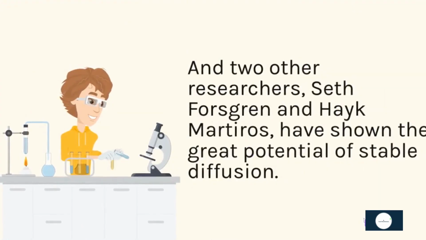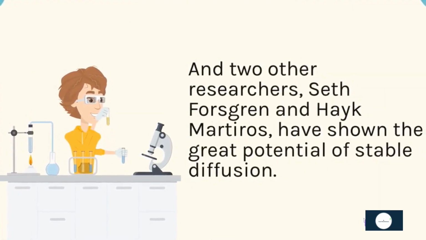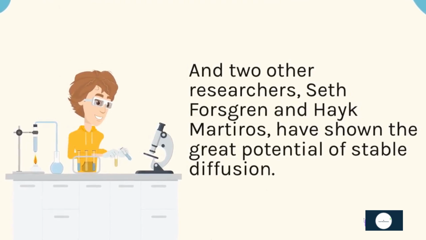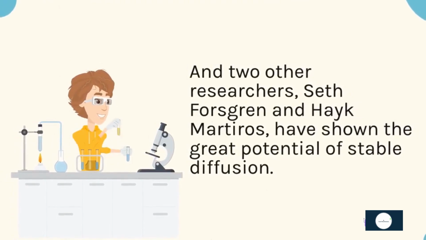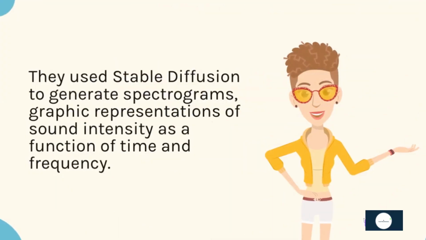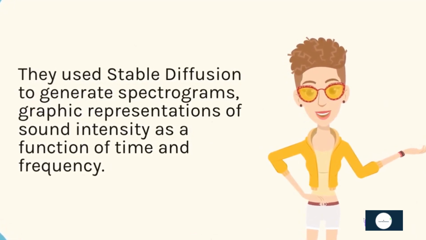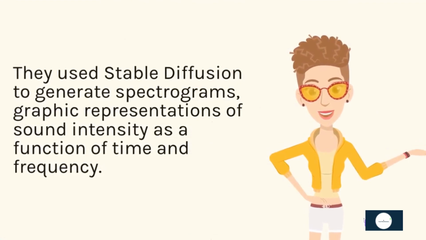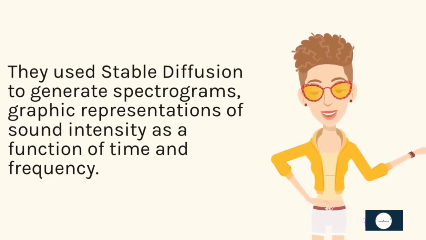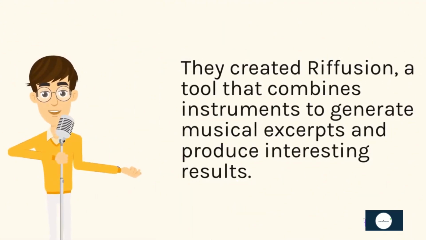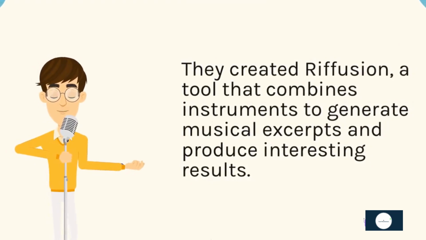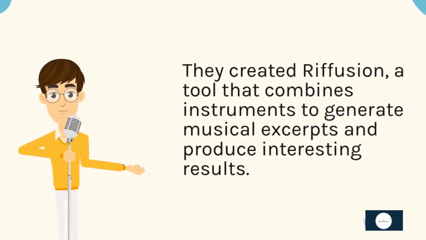And two other researchers, Seth Forsgren and Hayk Martiros, have shown the great potential of Stable Diffusion. They use Stable Diffusion to generate spectrograms, graphic representations of sound intensity as a function of time and frequency. They created Riffusion, a tool that combines instruments to generate musical excerpts and produce interesting results.